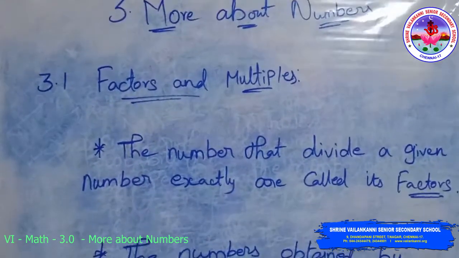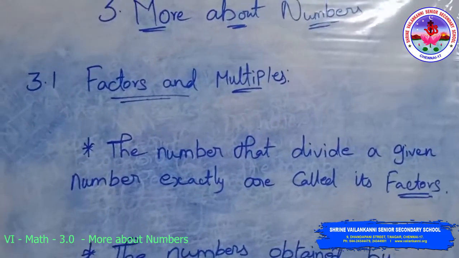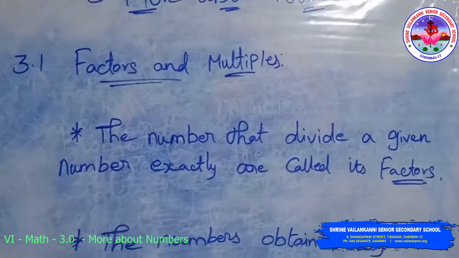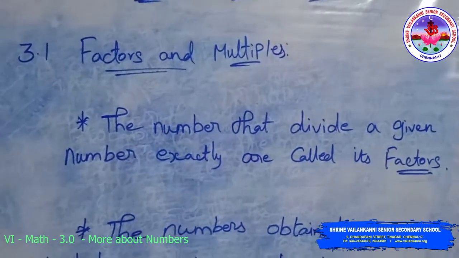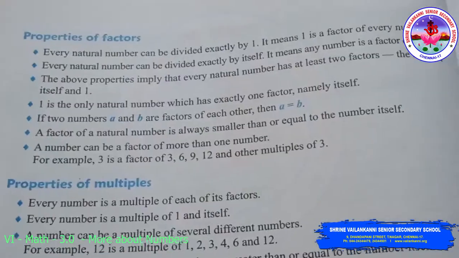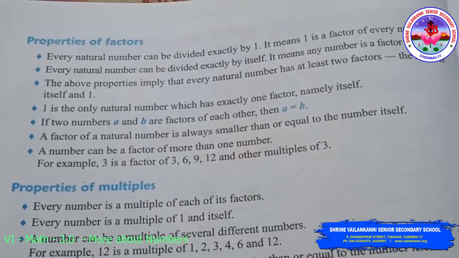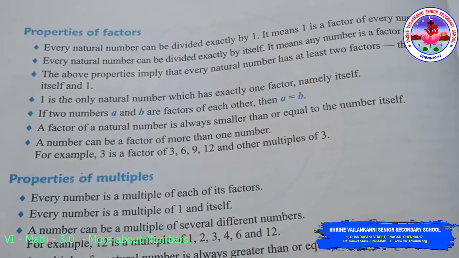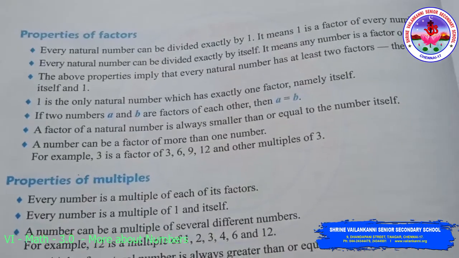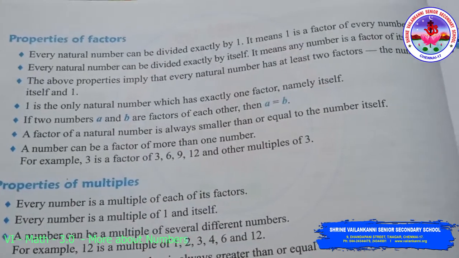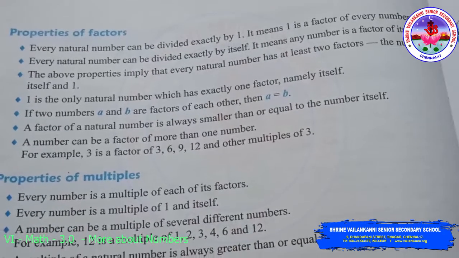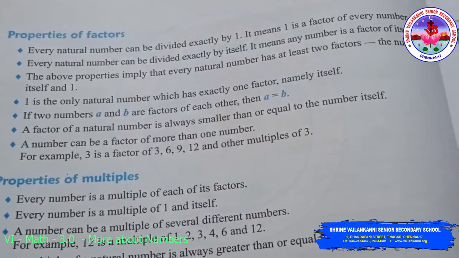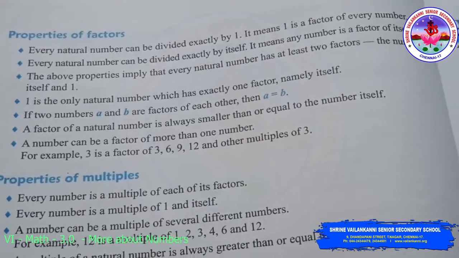First one, 3.1, factors and multiples. The numbers that divide a given number exactly are called its factors. Properties of factors. Every natural number can be divided exactly by 1. It means 1 is a factor of every number. The second one, every natural number can be divided exactly by itself. It means any number is a factor of itself.